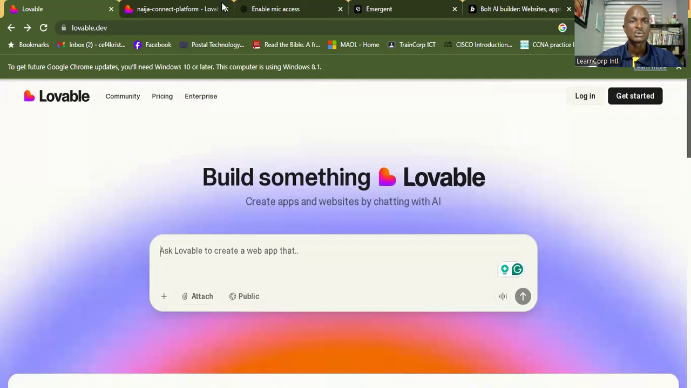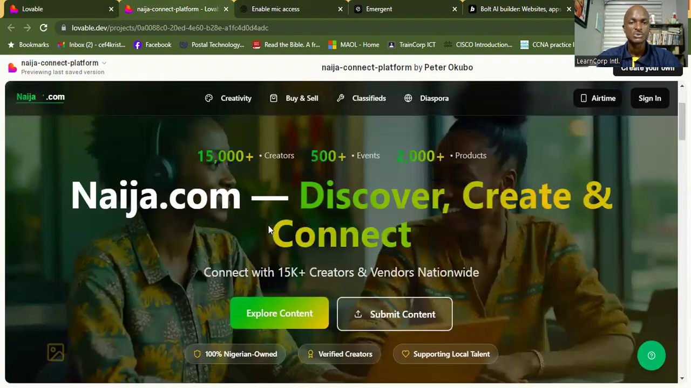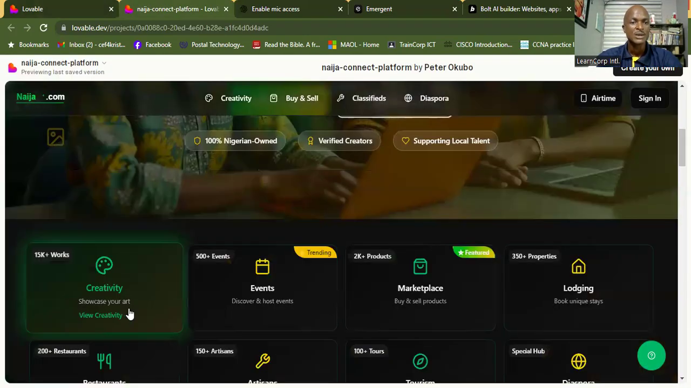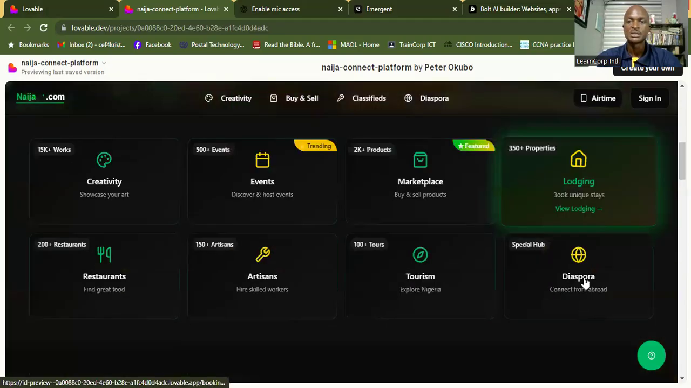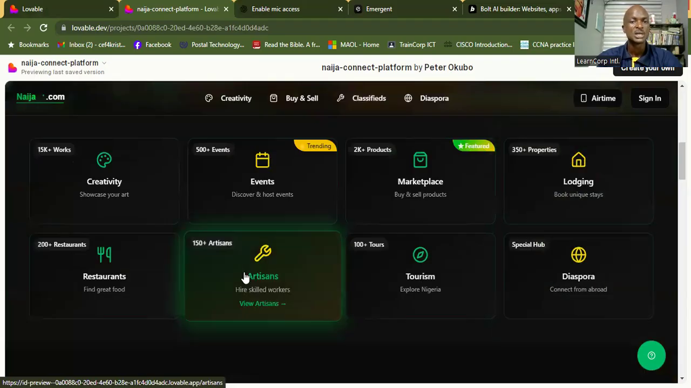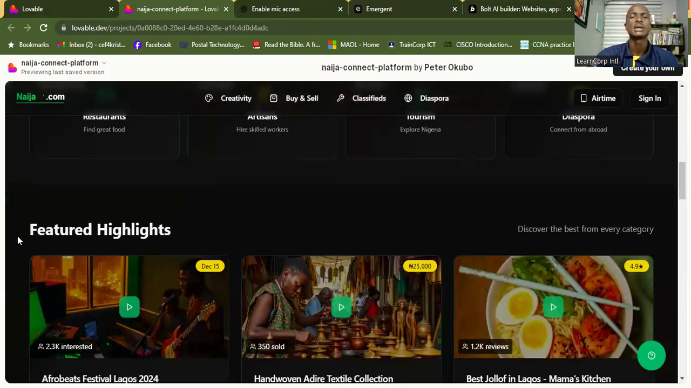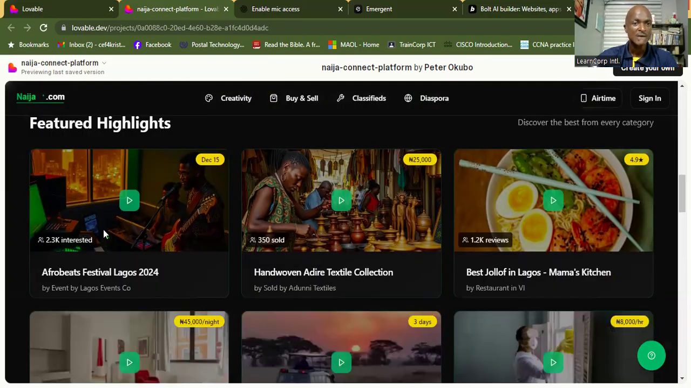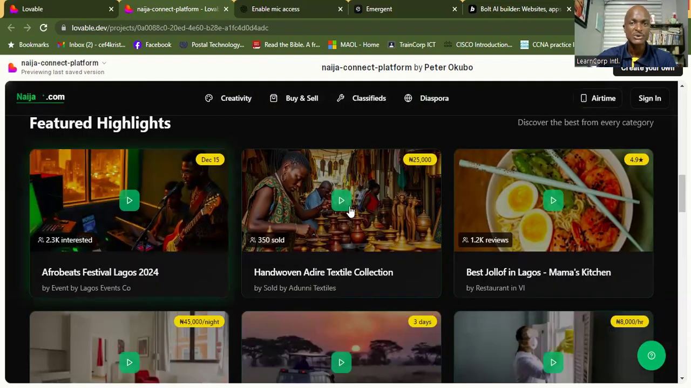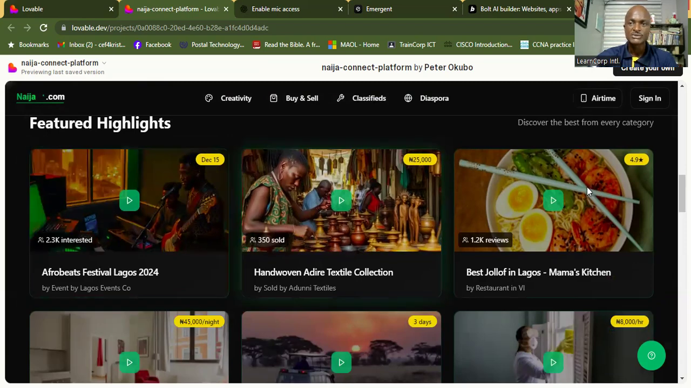Yeah, so this is what the site looks like. Creativity, events, marketplace, lodging, special hub, tours, artisans, restaurants. So it's like a hub for people to just come and connect and find businesses and opportunities. So it's interesting. So featured highlights. Wow, this is interesting. Afrobeats Festival Lagos 2004. Okay, wow, interesting features.